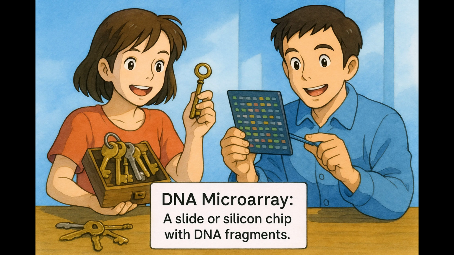Just as you would test each key until you find the one that fits the lock perfectly, scientists use DNA microarrays to match each DNA fragment with its corresponding gene sequence, allowing them to identify which genes are active in a sample.